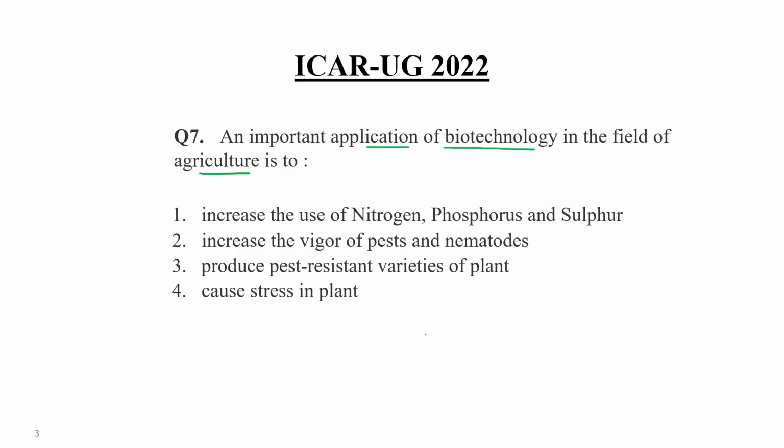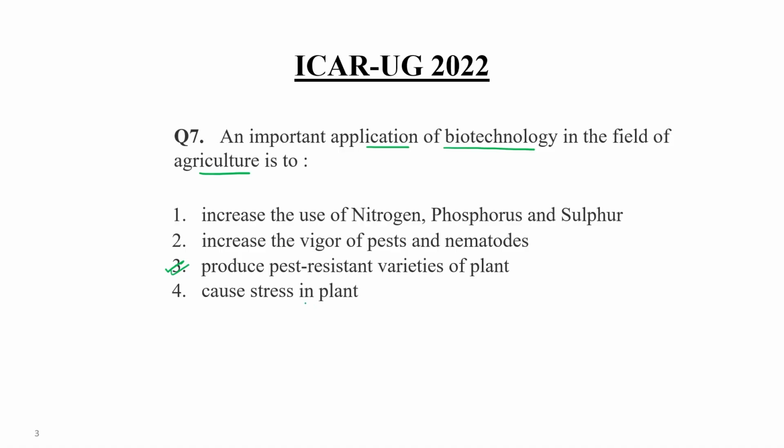So, with the help of biotechnology, or tools of molecular biology, one can develop a pest resistant variety. So, what is the correct answer? Choice number 3. Because for the other options, like causing stress in plants, why would scientists generate a kind of stress in the plant with the help of biotechnology?